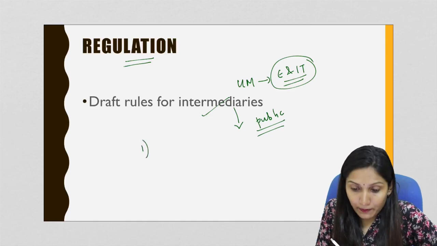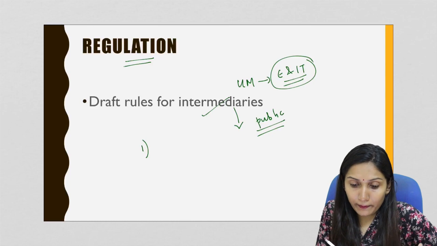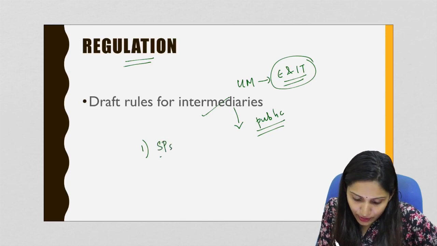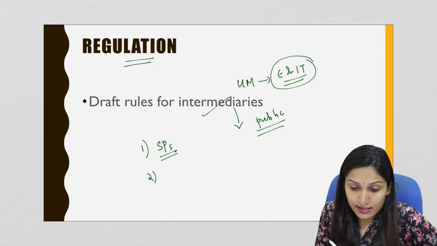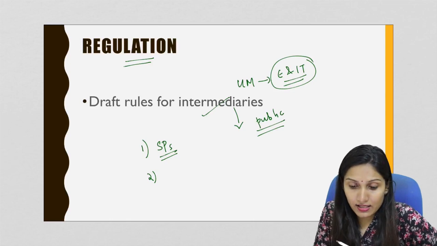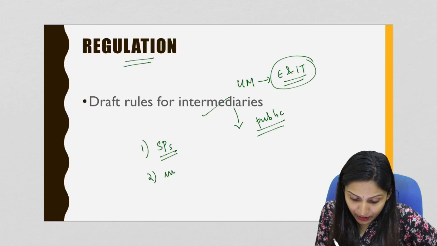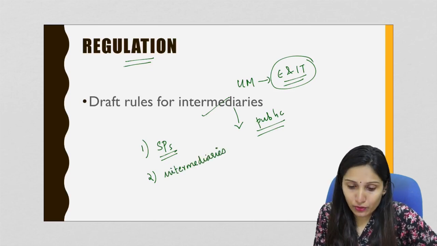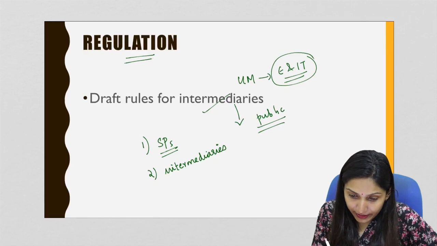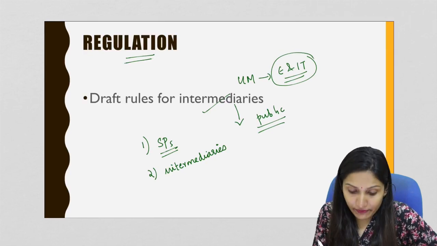First, the proposed rules envisage new obligations for service providers. So the responsibility lies with the service providers. Secondly, one of the changes proposed is that intermediaries, the agencies that play the intermediate role, should help identify the originators of offensive messages.